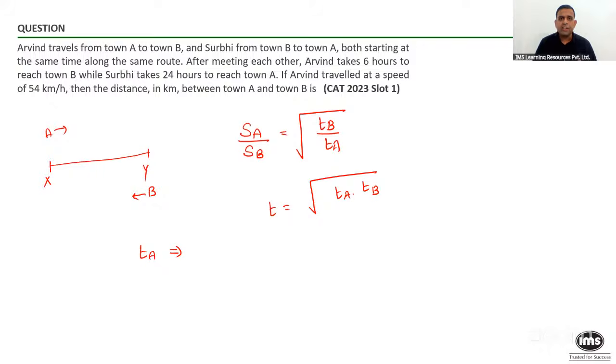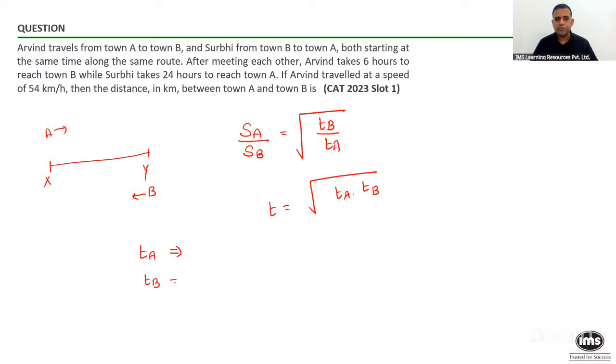TA represents the time taken by A to reach Y after meeting. That word is very, very crucial. It's not the total time. Time taken by A to reach the other end Y after meeting. TB represents the time taken by B to reach the other end X after meeting. These are the key statements, keywords.